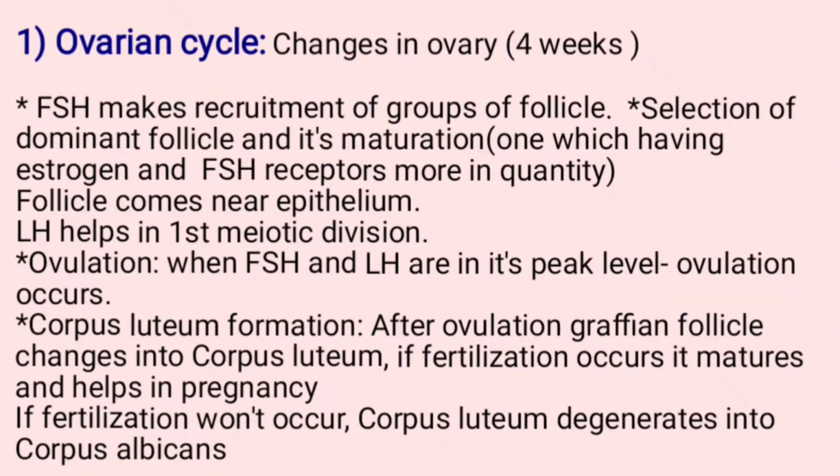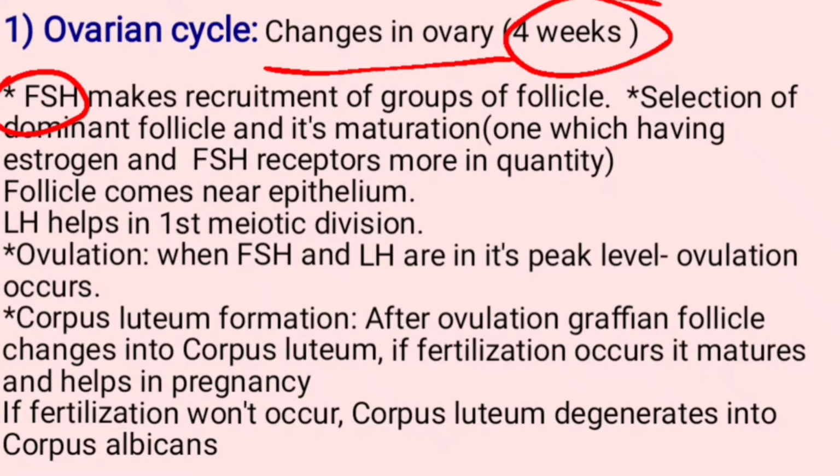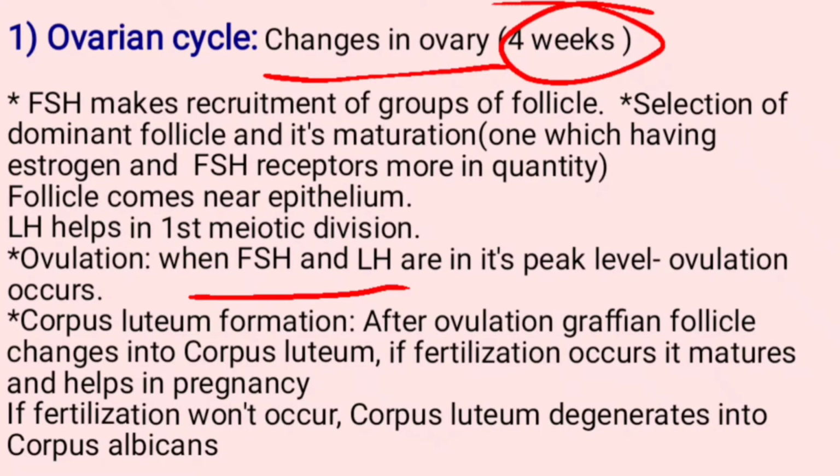First, the ovarian cycle: changes that take place in the ovary during the period of 4 weeks come under the ovarian cycle. FSH, follicle stimulating hormone, is responsible for the growth and development of the Graafian follicle. That follicle should have more estrogen and FSH receptors. LH helps in the first meiotic division. The first meiotic division takes place in the ovum when there is a peak level of FSH and LH. The ovulation occurs.